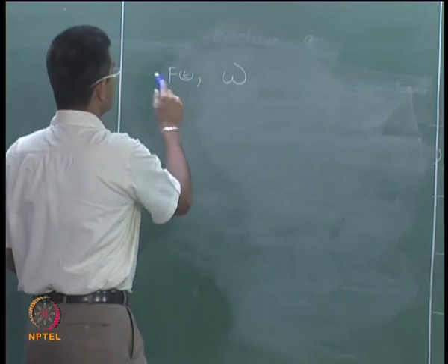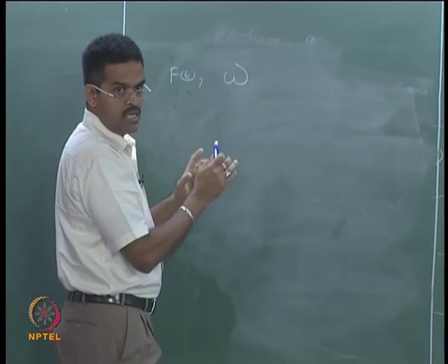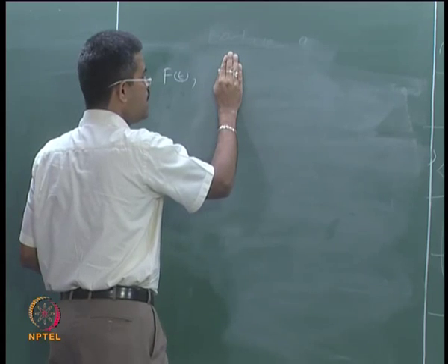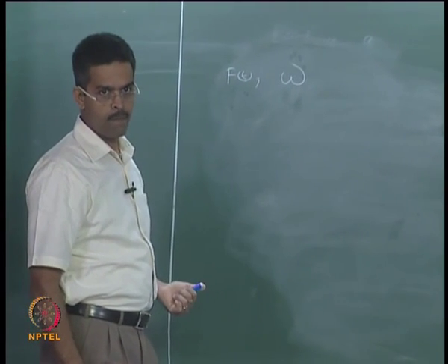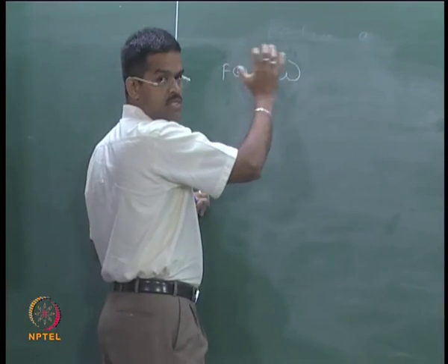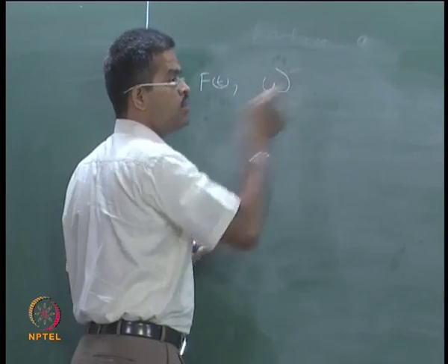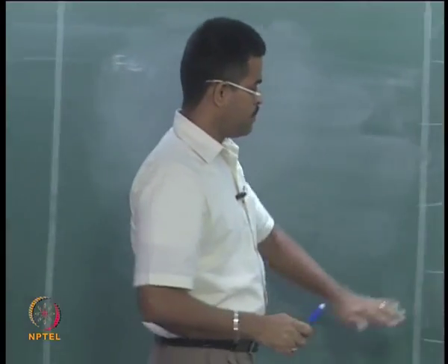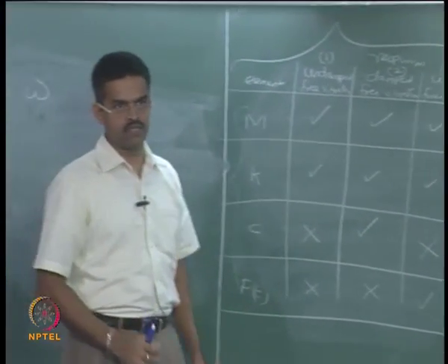Suppose I eliminate this in my study, I will not see the influence of the forcing frequency on the natural frequency of the model. Suppose I include this in my study, I will know the influence of the forcing frequency on the natural frequency of the model. So, distinctly, f of t present and f of t absent have a very distinct meaning in the dynamic analysis.